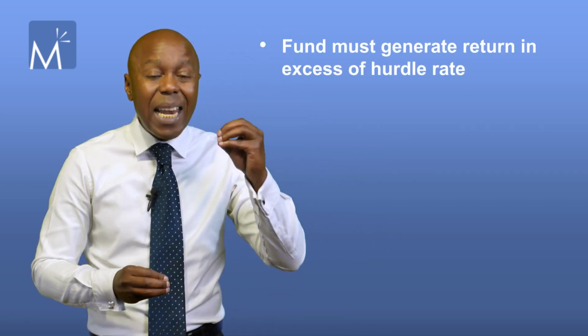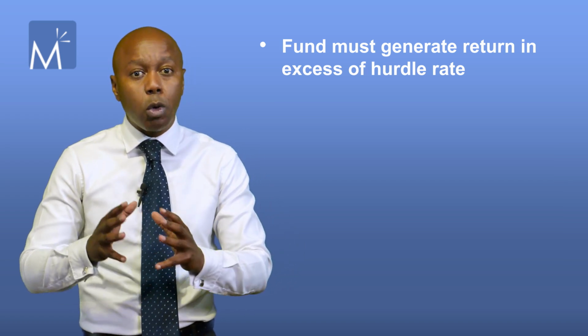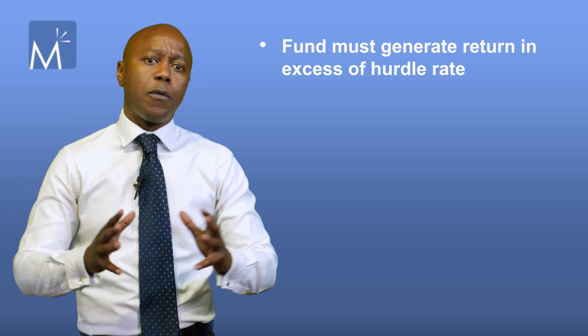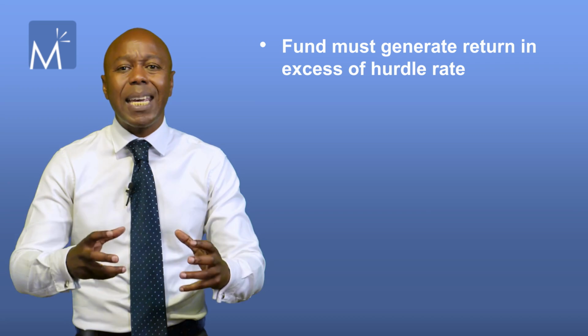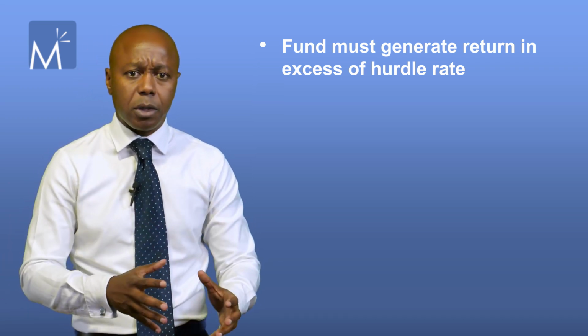To account for this, LPAs introduced the concept of a hurdle rate to the profit calculations. A hurdle rate says that unless the fund generates a return in excess of the hurdle rate, the GP is not entitled to take a carried interest on the profits.